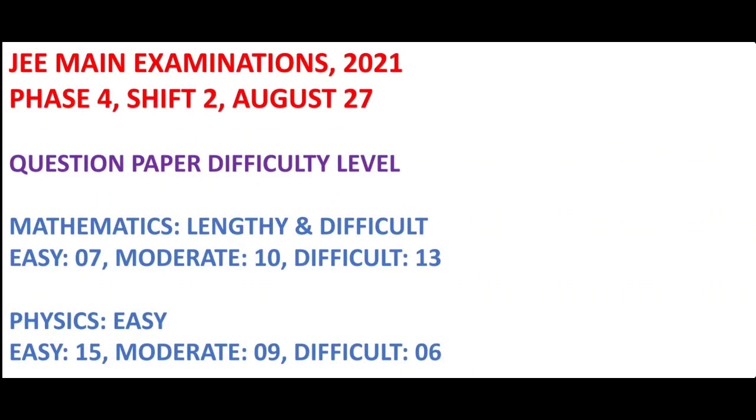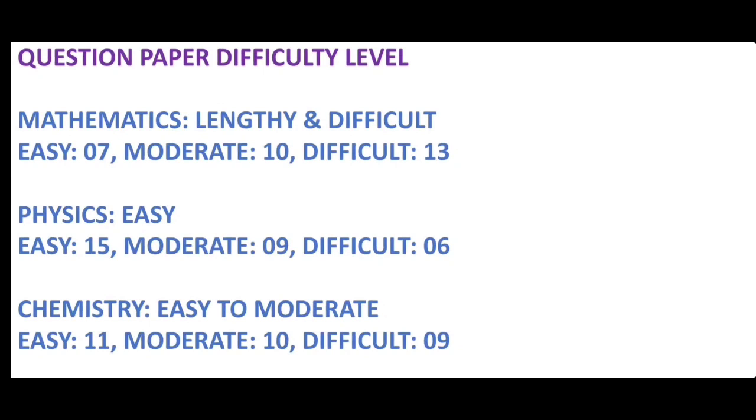Mathematics. Mathematics paper is said to be lengthy and difficult. The total number of easy questions in this paper are 7, moderate questions are 10, and difficult questions are 13 in number. Interestingly, physics paper has come easier. The total number of easy questions are 15, moderate questions are 9 in number, and difficult questions are 6.